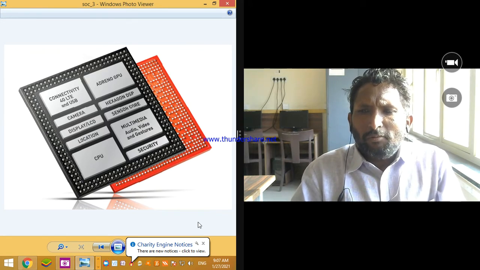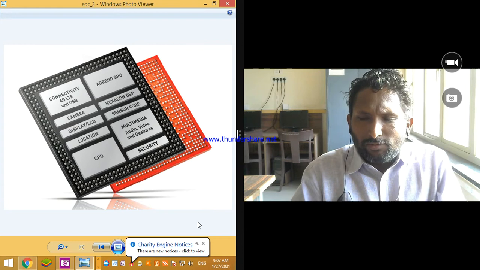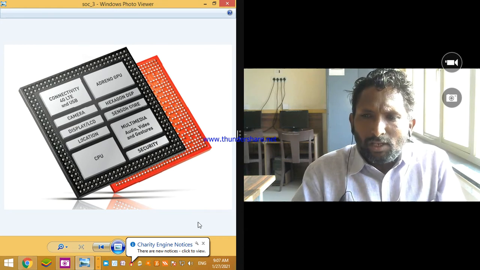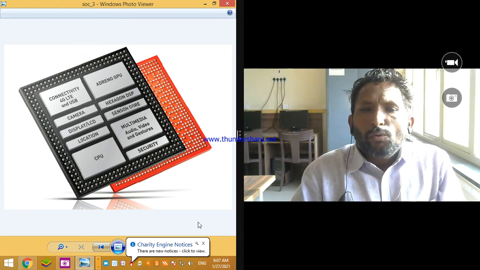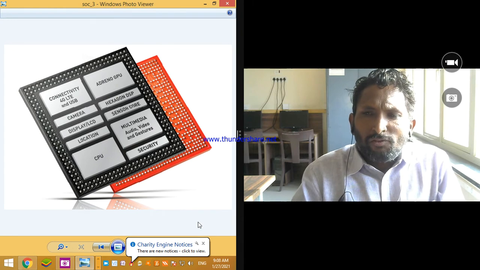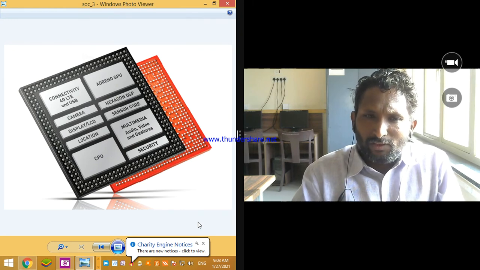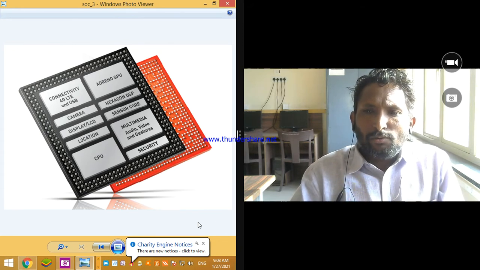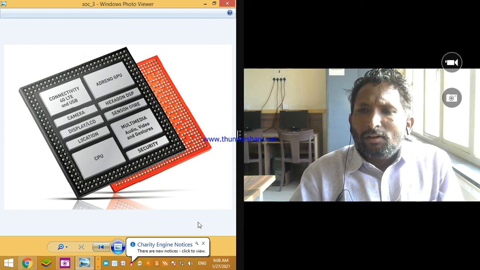SoC is nothing but a system on chip. System on chip means a chip which includes the whole system. A chip with the whole system is nothing but system on chip. To understand this concept, let's look at the motherboard which is available inside the cabinet of our CPU.